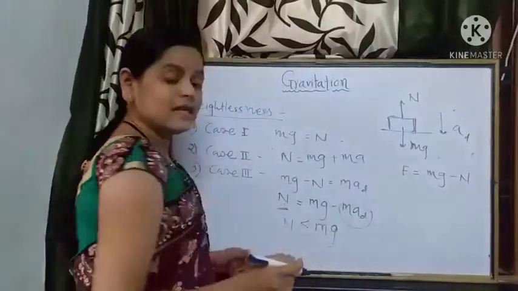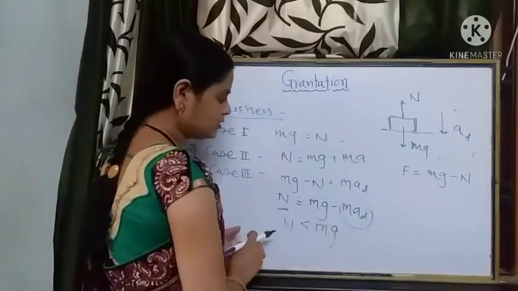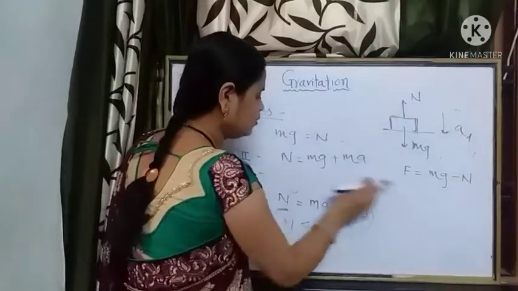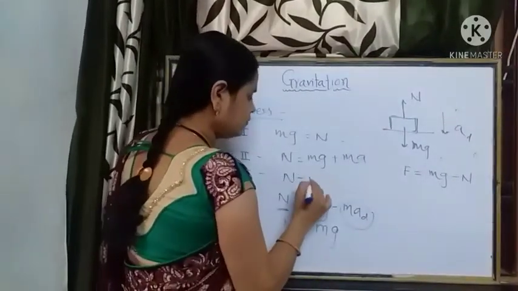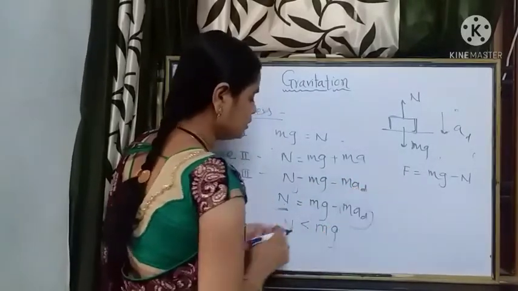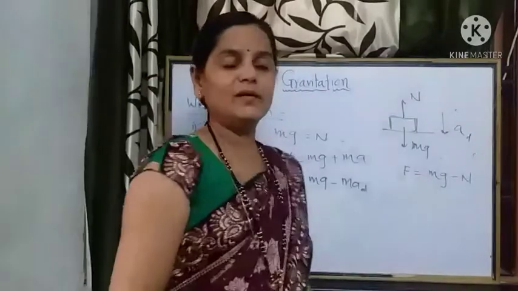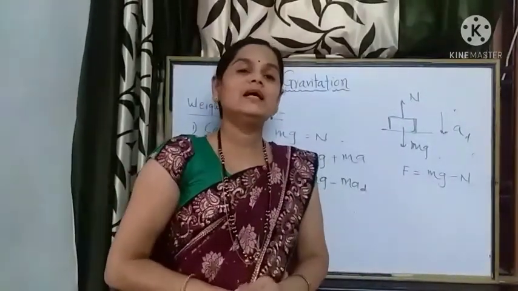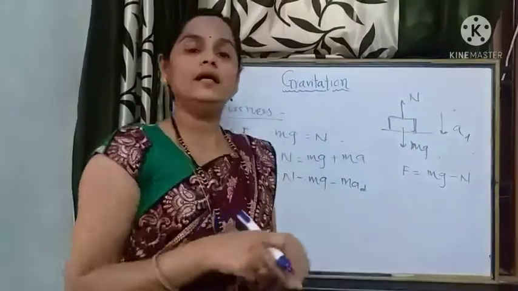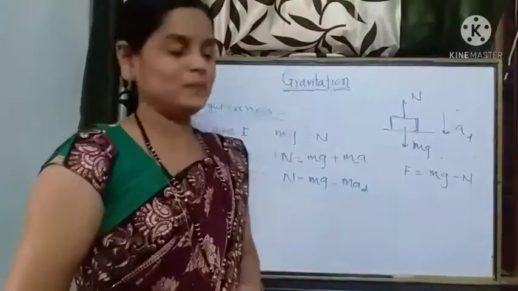So we can write N is equal to mg minus m into acceleration downward. Apparent weights are not only the feeling, it is actually what we find in the weighing machine, which records the weight of the person.